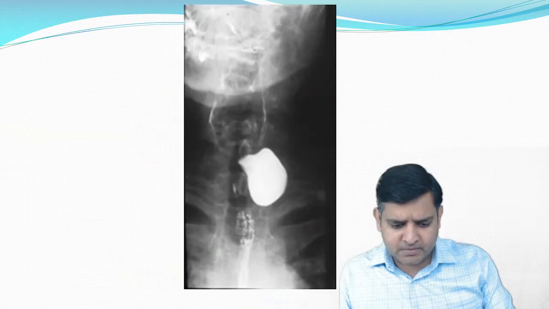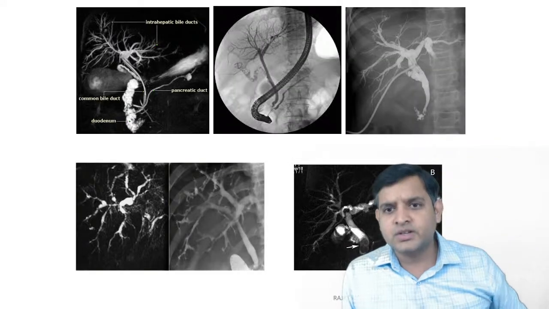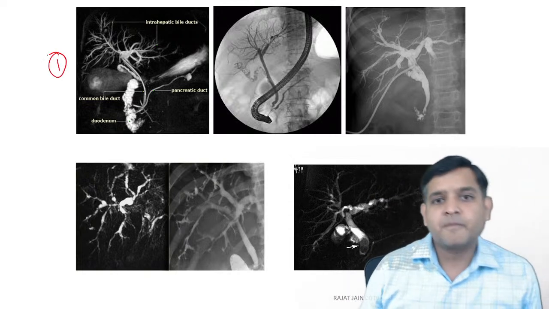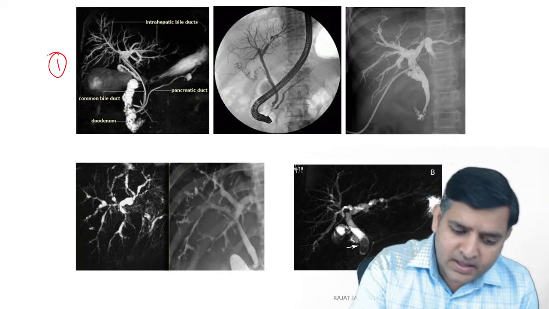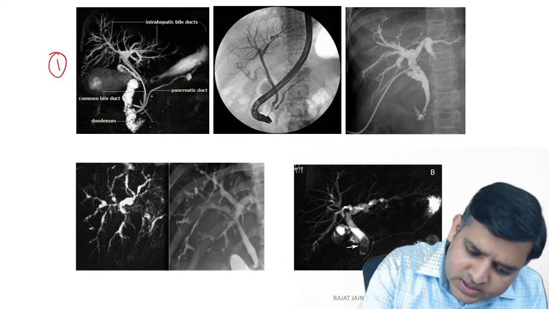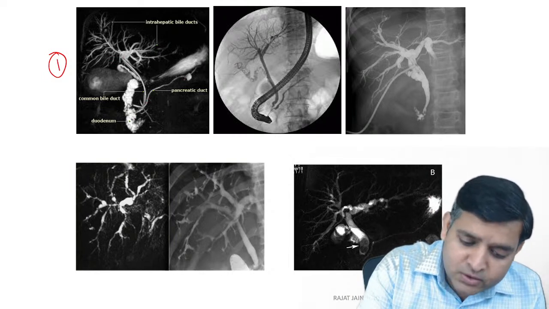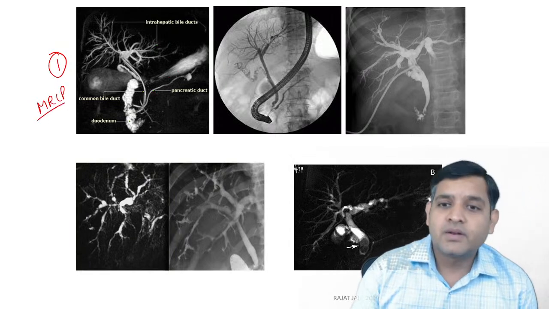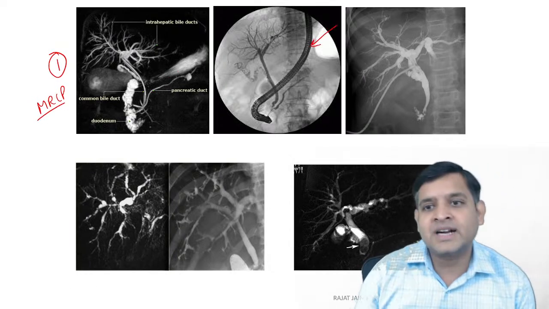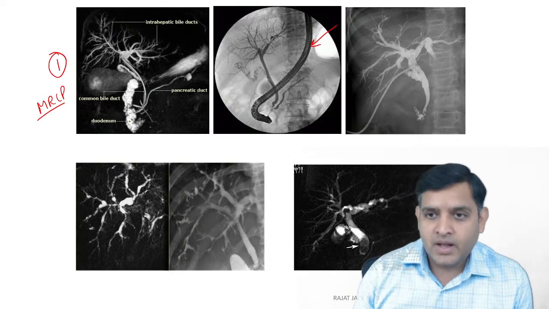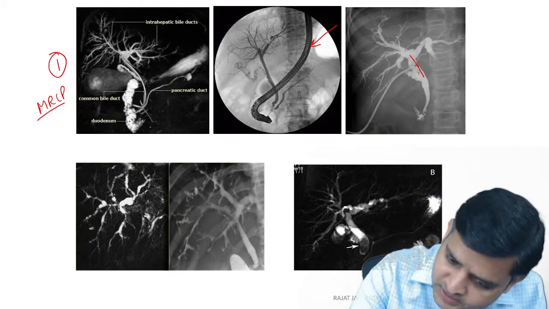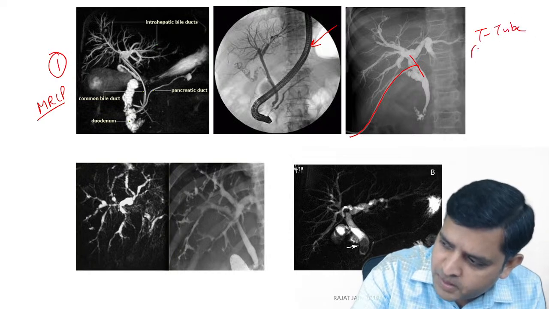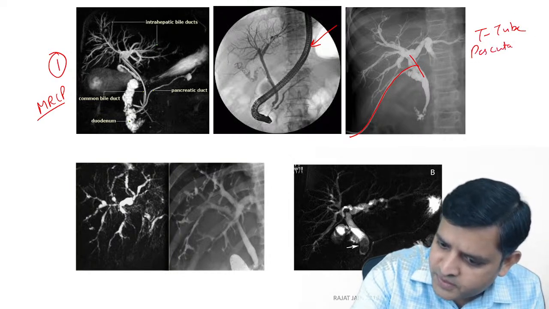MRCP images I can show you, bache. I have some MRCP images. You can see these images. Anybody who can tell me what is this image? देखो क्या है ये? You can see common bile duct. You can see pancreatic duct. And when you don't see anything else, this is MRCP. Whereas if you see an endoscope, that is called as ERCP. If you see a tube in the center, then that is called as T-tube or percutaneous cholangiography.